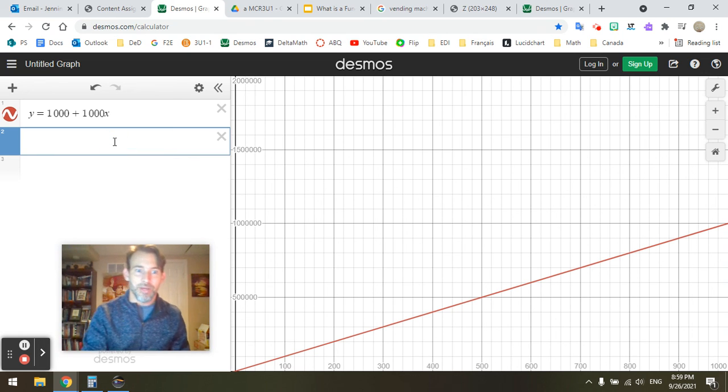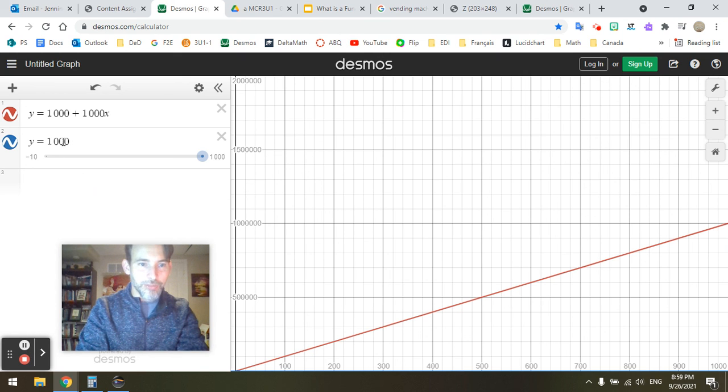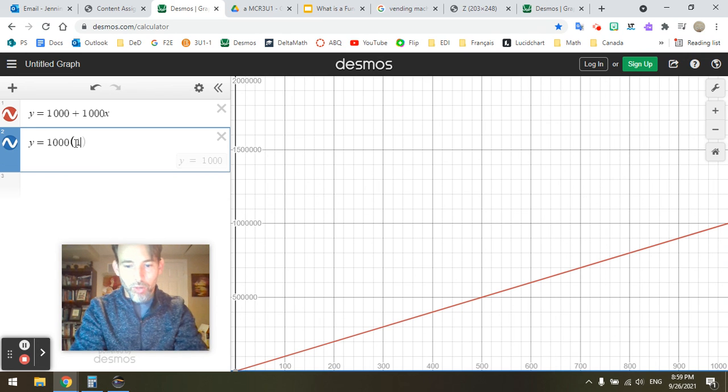Then we also talked about, what if they gave you, instead of 100% simple, 1% compound interest? And I asked you to decide, which would you rather have? So in this case, we put in y is equal to 1,000, and then we're going to multiply that by 1.01. Okay, that would be 1% interest. That would return $10 after 1 year. This one returns $1,000. So I'm wondering how many of you are saying, yeah, I'd still go with that one. They're giving me $1,000 a year. This one, they give me $10 in the first year. That's nowhere close. It can't possibly be as good.